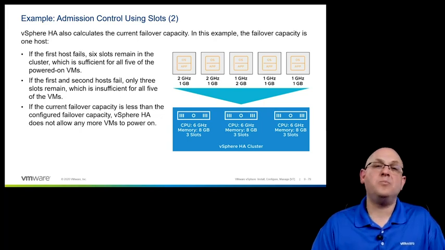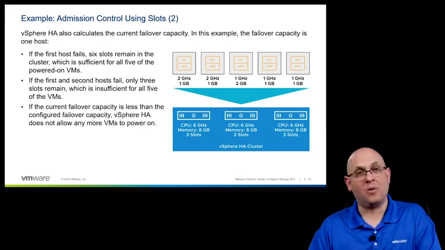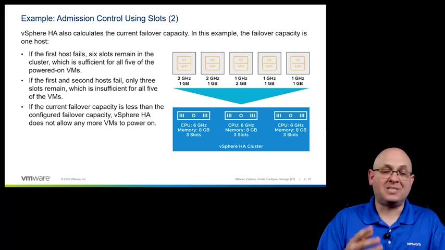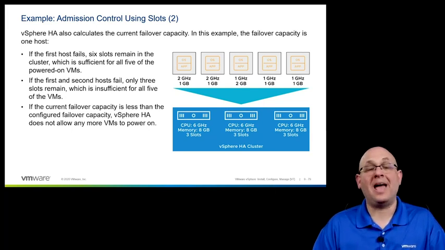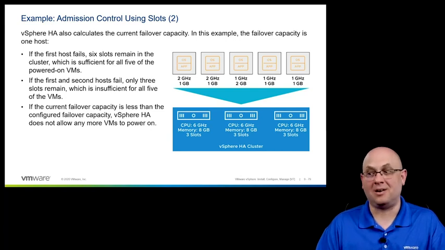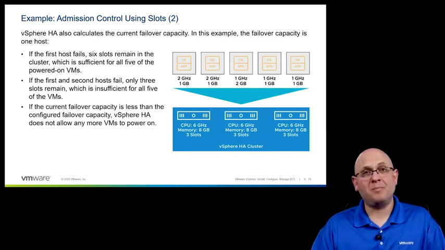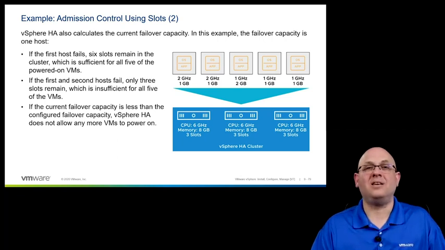I can tell you that admission control using slots was the original admission control algorithm, okay? The percentage was added a little bit later, and the default became percentages right around vSphere 6.5, okay? Long and short of this, by the way, just leave the defaults. Let it calculate using slots.